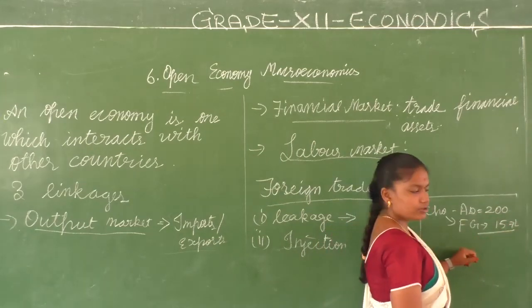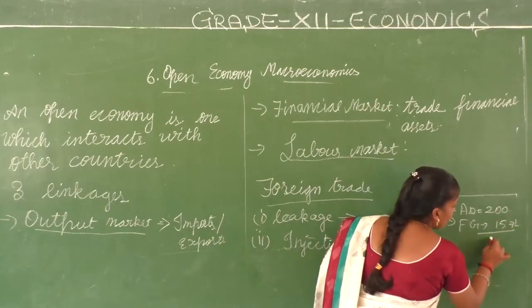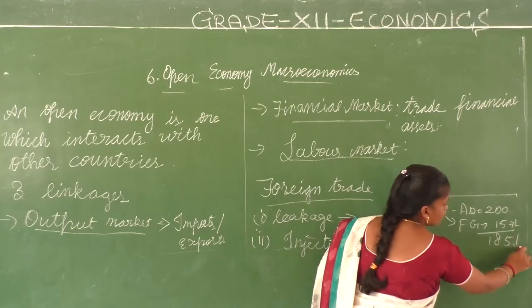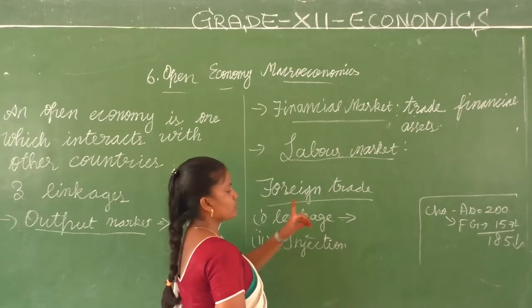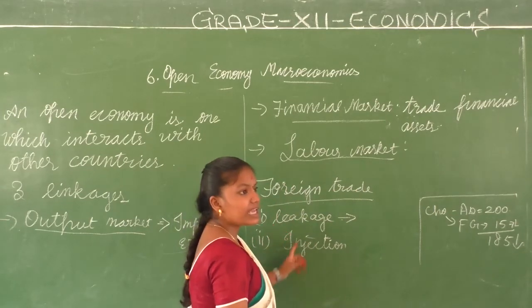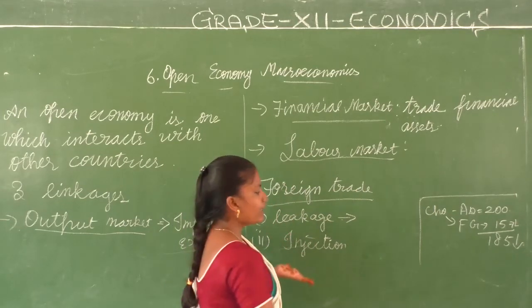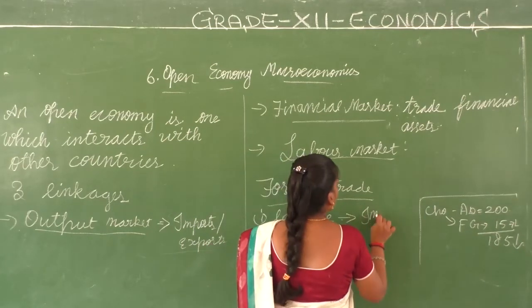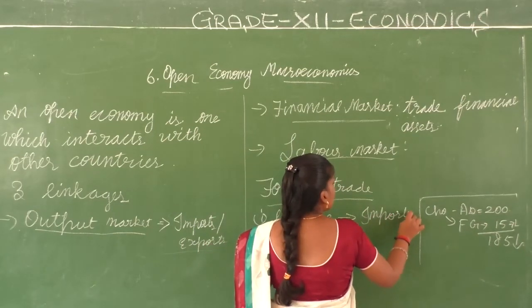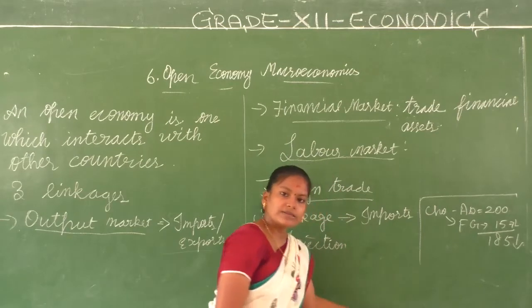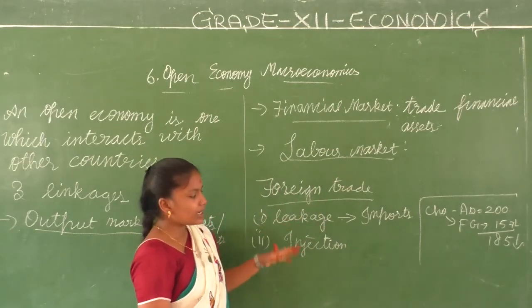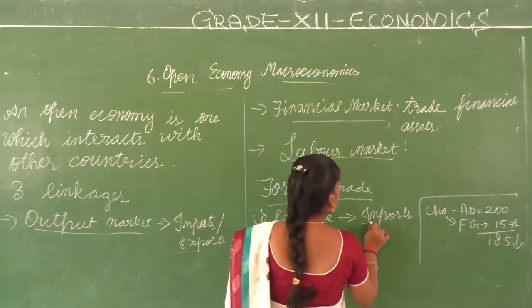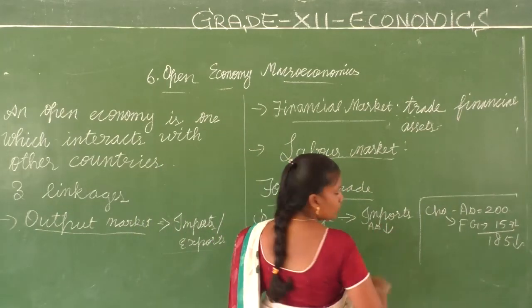We go for foreign goods, so the aggregate demand falls. What has happened to the aggregate demand, children? It has fallen. When we go for imports, when we buy foreign goods as consumers, that is termed leakage because it reduces the aggregate demand.